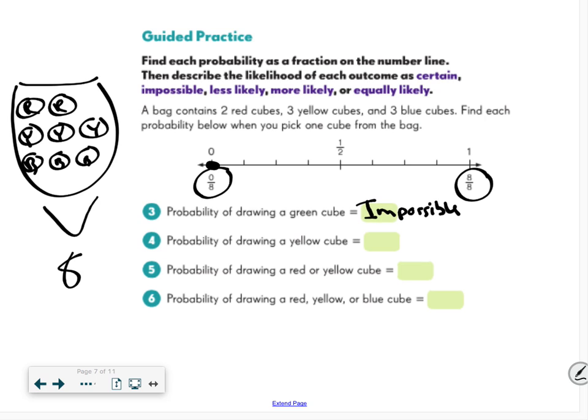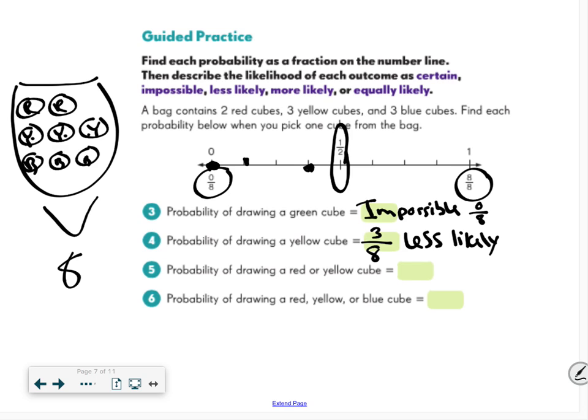Probability of drawing a yellow cube. Well, I have 3 yellows. 1, 2, 3. So I have 3 yellows out of 8 total things. So my fraction is 3/8. Now I'm thinking, can I simplify that? Well, the factors of 3 are 1 and 3. And the only number that shares 8 is 1, so it's not helpful because 3 can't go to 8. So 3/8. So here's 0, 1/8, 2/8, 3/8. So there is my 3/8. And so looking at the number line, it is not impossible, but here's equally likely in the middle. So I'm going to say it's less likely because it's below that equally likely thing. So less. I just realized I didn't put a fraction here.